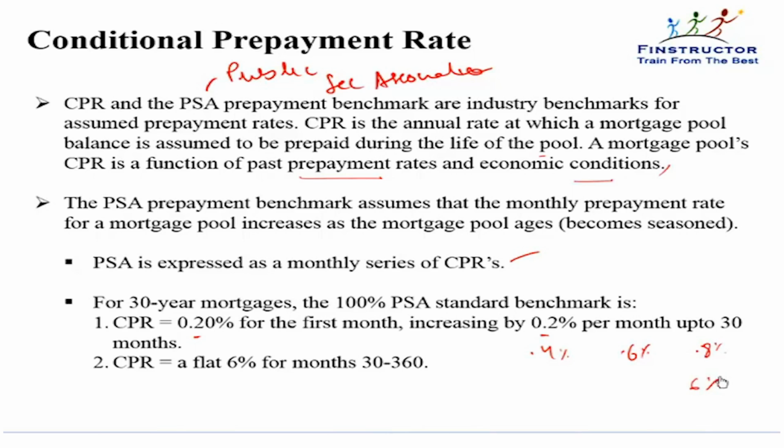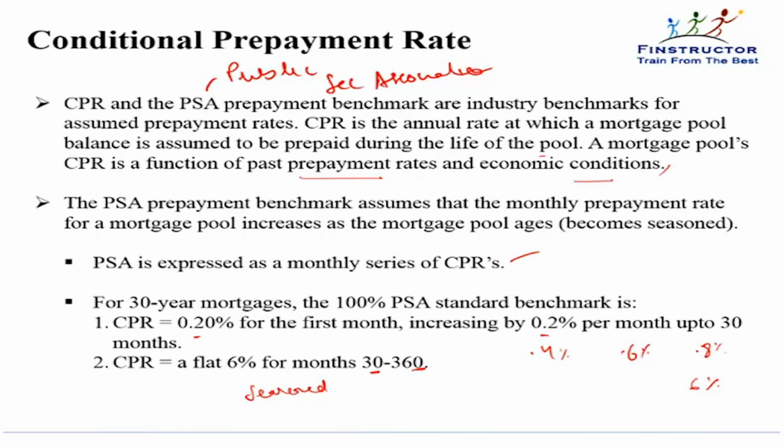After that, we've seen prepayments don't keep going up, or we can say that this is when the loan becomes seasoned. That is, for the 30th month to the 360th month, the prepayment rate remains high, but it remains at 6%. So 6% annualized is what people keep prepaying every month.